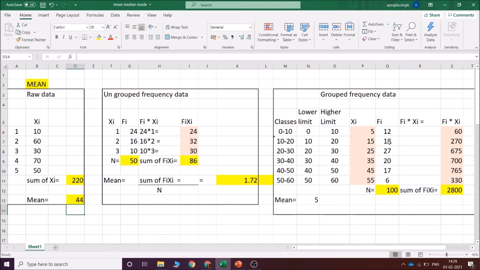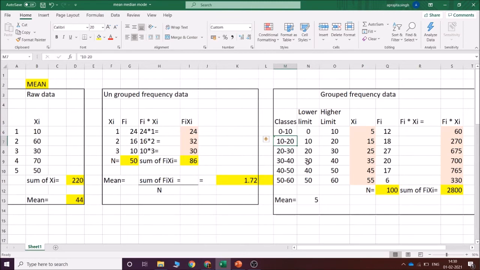So how will you begin? First you have to find whether the class is continuous or not. If it is not continuous, you have to find the class boundaries. Here it is continuous. 10 is the higher limit here, and 10 is the lower limit of the next class. So over here you can see the classes are continuous. So you don't have to find the class boundaries.